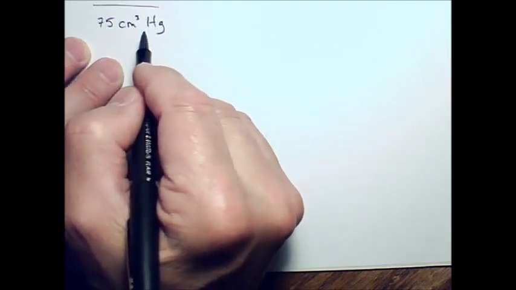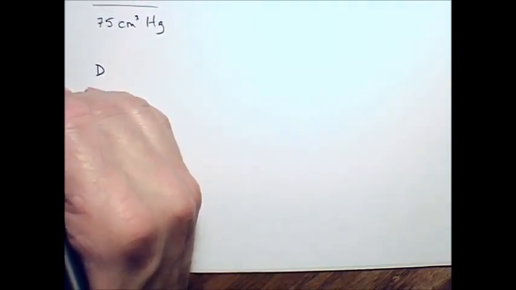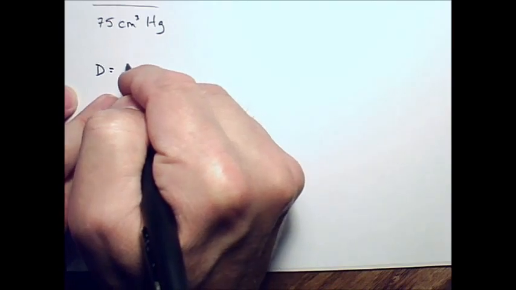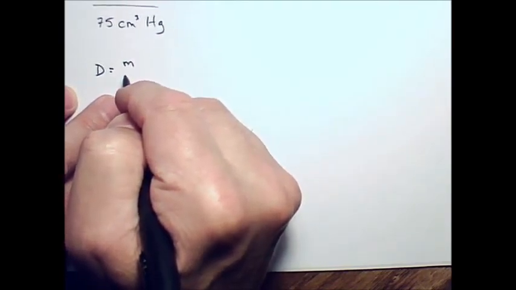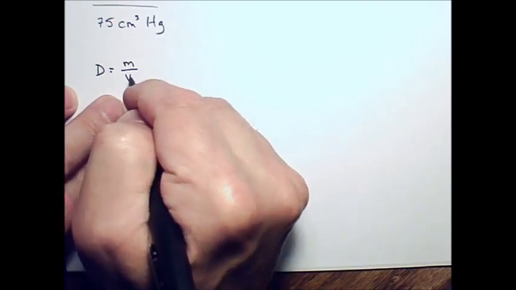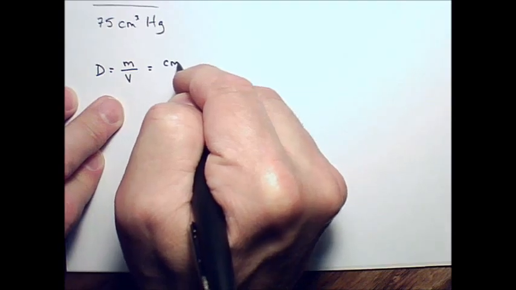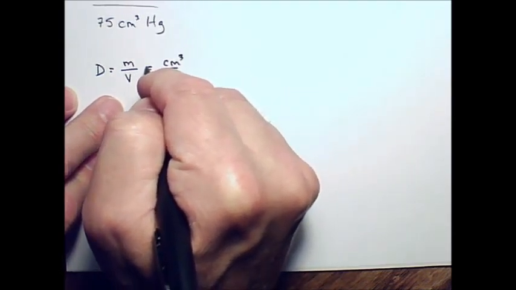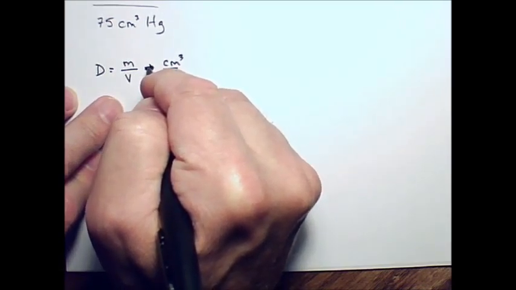Well, the intensive property that allows you to do this is something called density. Density is the mass of a substance per unit volume of that substance. Cubic centimeters is one of the measures we use for mass. I shouldn't put an equal sign there. I should just maybe have an arrow or something because they're not really equal.